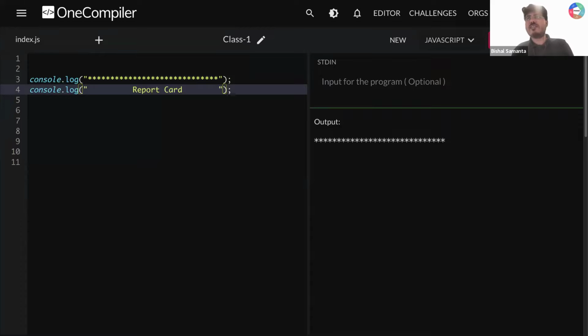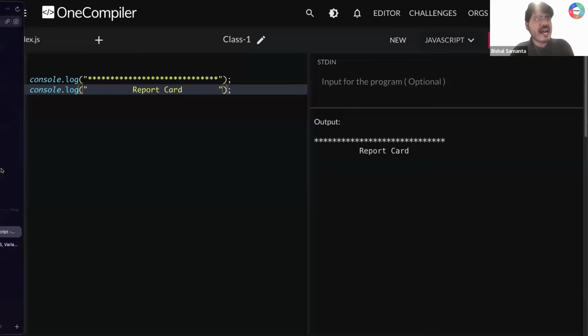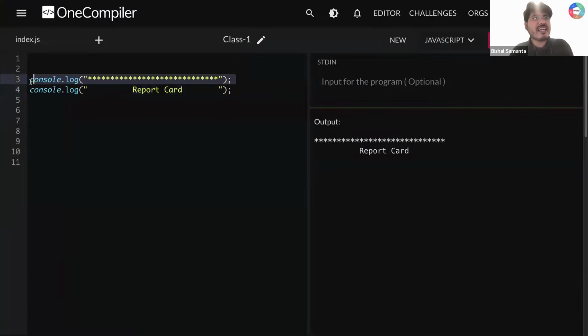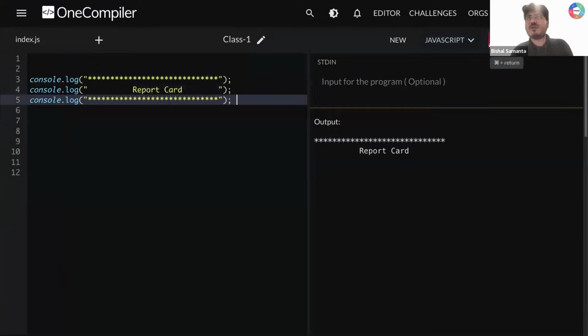Now if I print this, can you see I'm getting the same pattern like we had? If I come here, can you see the same pattern we had here? Yes. After that, again a lot of stars. So now if I print this, are you getting the format? This is our first header for our report card, right?